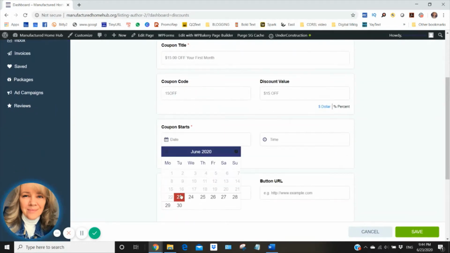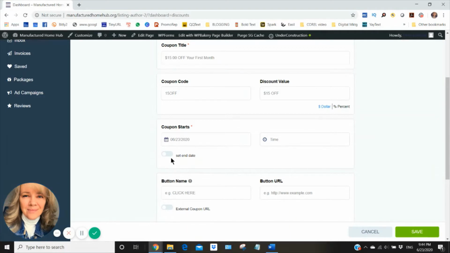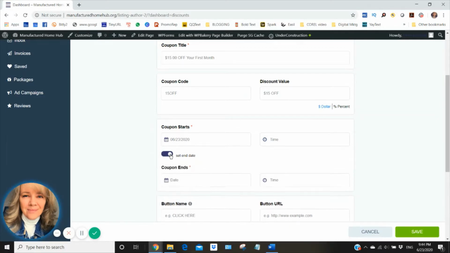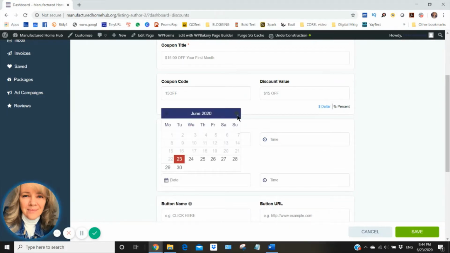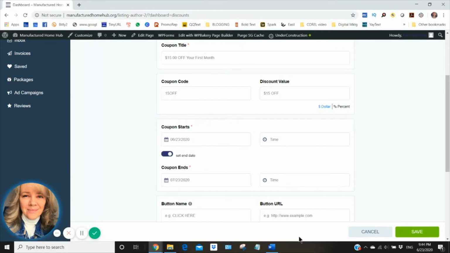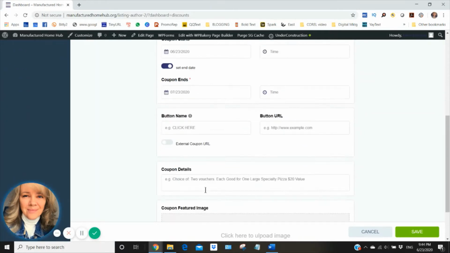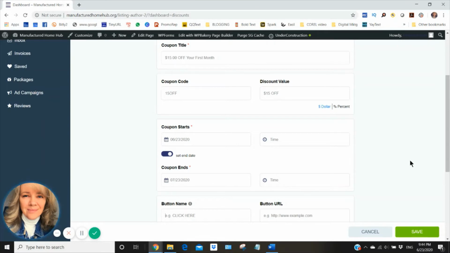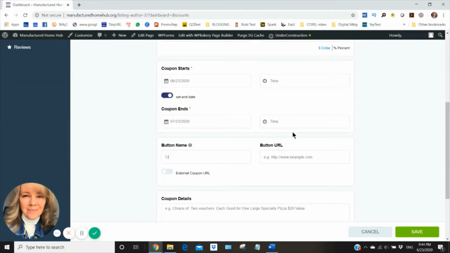I want the coupon to start today. And I am going to run this coupon for a month. Today is the 23rd, so I'll run it through the 23rd of July. The button name, I'm going to put claim here.